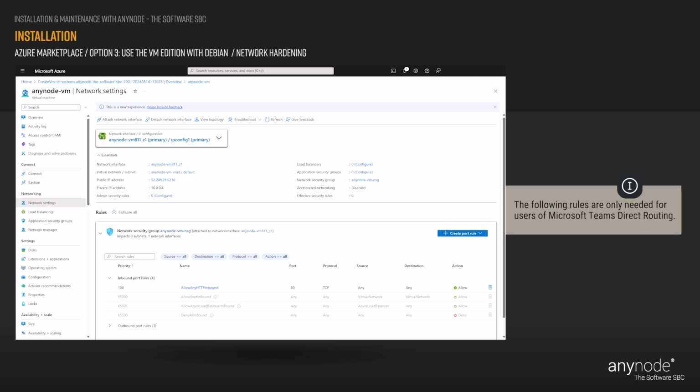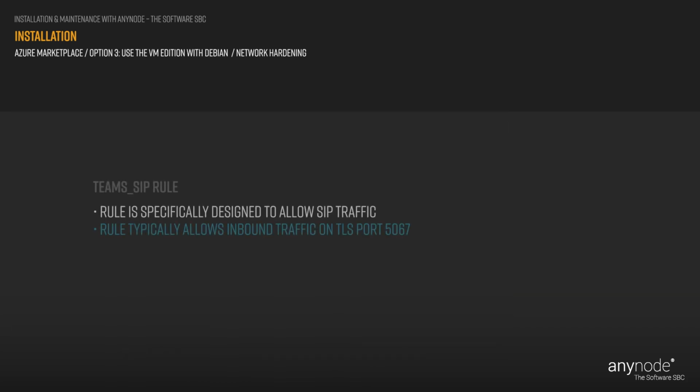The following rules are only needed for users of Microsoft Teams Direct Routing. If you don't use Microsoft Teams, continue with the next subchapter, Access to the AnyNode Frontend, VM Edition with Debian. We will now add the rule Teams_SIP. This rule is specifically designed to allow SIP, Session Initiation Protocol, traffic for Microsoft Teams. This rule typically allows inbound traffic on TLS port 5067, which is commonly used for SIP signaling in Microsoft Teams for activities such as establishing and managing calls.